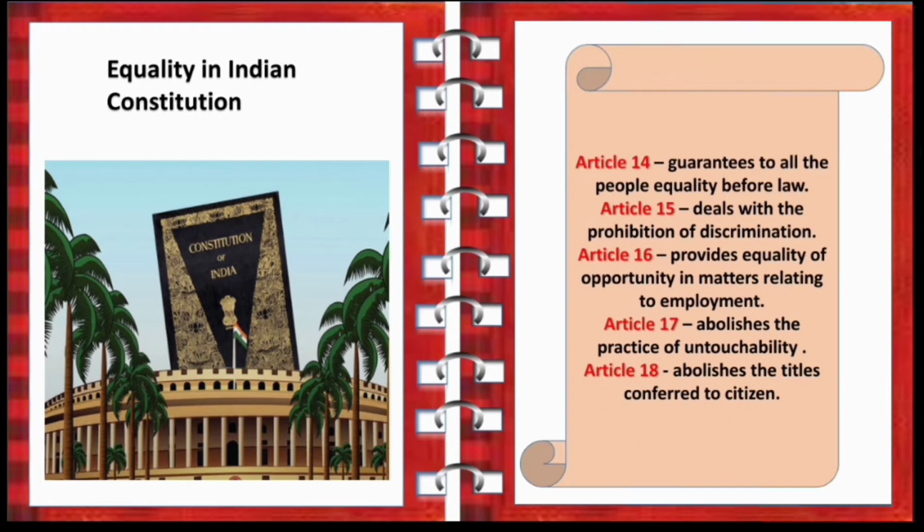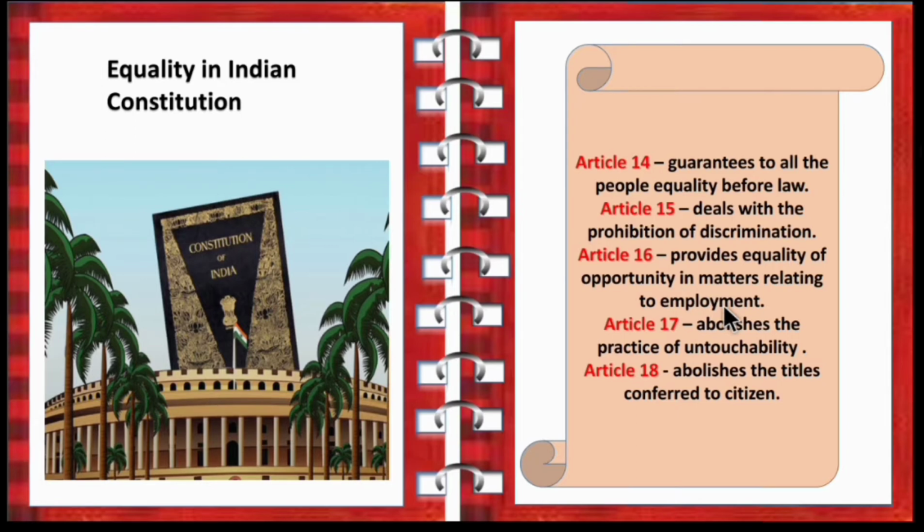Next we have seen about equality in the Indian Constitution. What are all the articles in the Constitution which enforce equality? Article 14 guarantees to all people equality before law. Then Article 15 deals with prohibition of discrimination. Prohibition means the removal of discrimination in the society. Then Article 16 provides equality of opportunity in matters relating to employment.